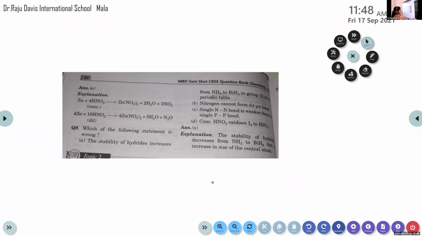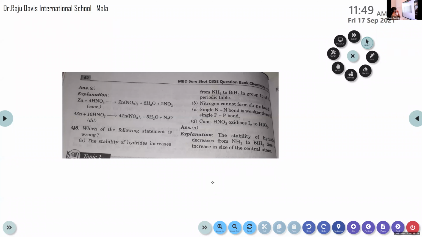Naurin, can you read? Which of the following statements is wrong? A, the stability of hydrides increases from NH3 to BiH3 in group 15 of the periodic table. B, nitrogen cannot form d-pi-p-pi bond. C, single nitrogen-nitrogen bond is weaker than the single phosphorus-phosphorus bond. D, concentrated HNO3 oxidizes I2 to HIO3.